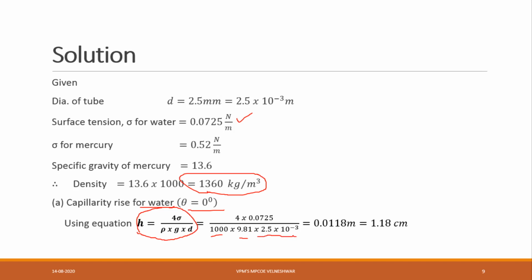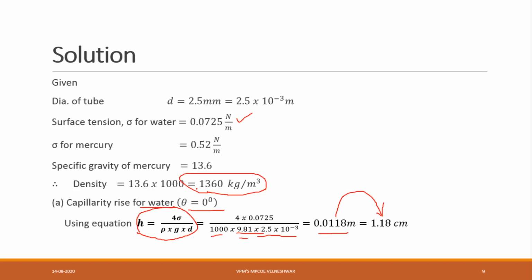You may have a doubt, sir, the density of water is 1000 kg per meter cube, but here it is in Newton. If I am multiplying by 9.81, then automatically the value will become Newton per meter cube. So by calculating all this, I am getting 0.0118 meter. If I convert it into centimeter, that is 1.18 centimeter, meter to centimeter.